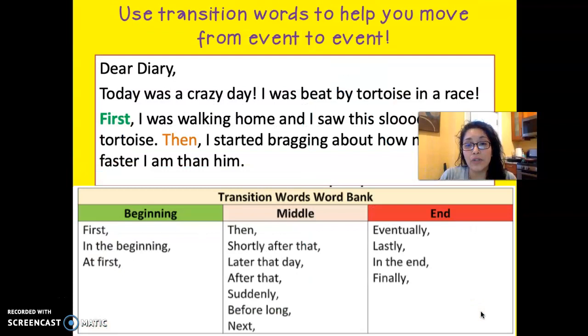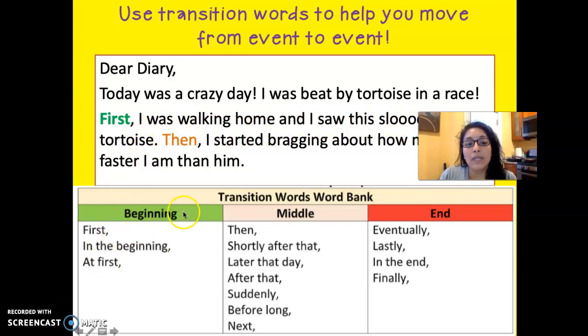The second resource you can use to help you is the Transition Words Word Bank. Whoa, that's complicated. That can be found in the tracker. It's linked there. And the way you use it is you can start your story with these words, the words in green. For example, today was a crazy day. I was beat by a tortoise in a race. First, I was walking home and I saw this slow tortoise.